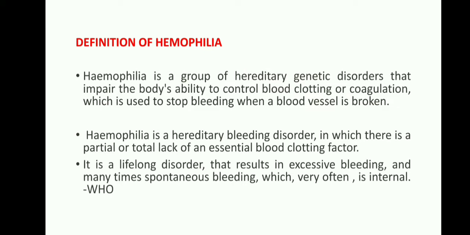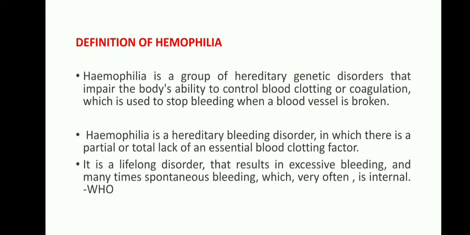Coming to the definition of hemophilia, hemophilia is a group of hereditary genetic disorders that impair the body's ability to control blood clots or coagulation, which is used to stop bleeding when a blood vessel is broken. Okay, hemophilia is a hereditary bleeding disorder in which there is a partial or total lack of an essential blood clotting factor.